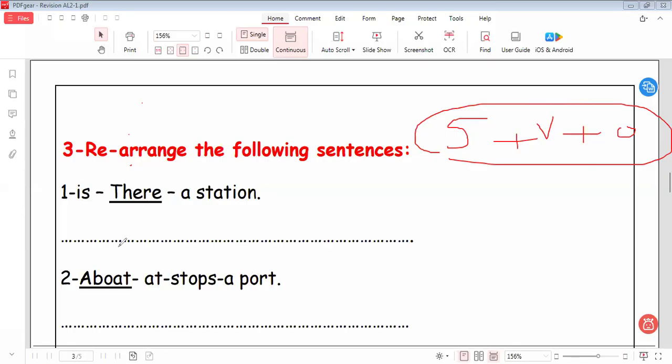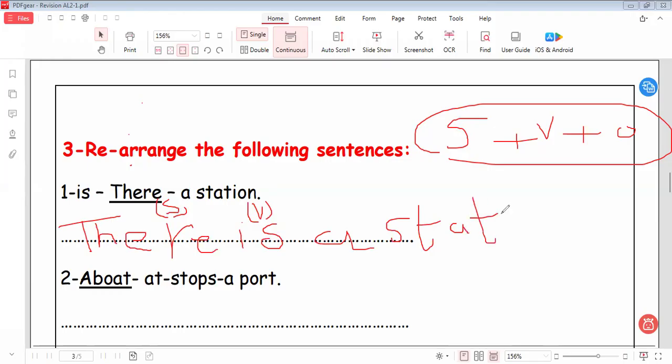Is there a station? So here let's start with the subject. Where is the subject here? There. Where is the verb? Is. There is a station. So here is the subject, here is the verb, and here is the object: the station, a station. Here it is: there is a station. Let's go to another one.